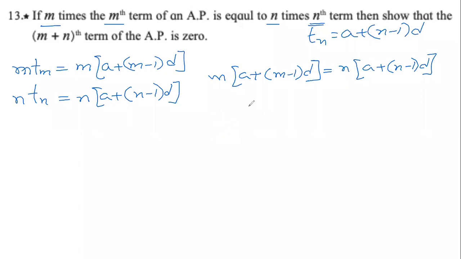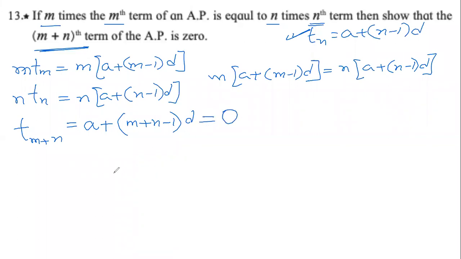What do we have to show? We have to show something about the m plus nth term. Now the m plus nth term can be written as T m plus n. It is not Tm plus Tn. It is T m plus n. Using the general formula, first term is a plus m plus n minus 1 into d. We have to show that this term equals 0. कहाँ से आएगा हमको?